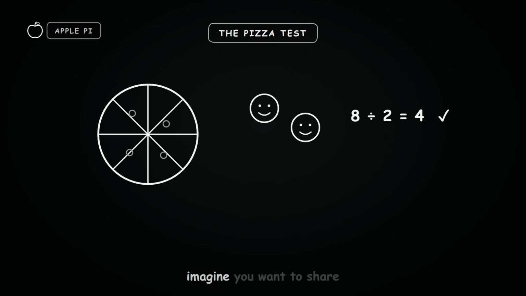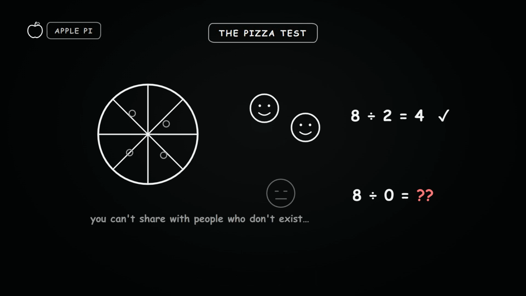But now, imagine you want to share those same 8 slices among 0 people. How many slices does each person get? The question itself just feels wrong, doesn't it? It's nonsensical. You can't give pizza to people who don't exist. This is our first clue. But the real story, the mathematical story, is way more elegant and a lot more devastating.